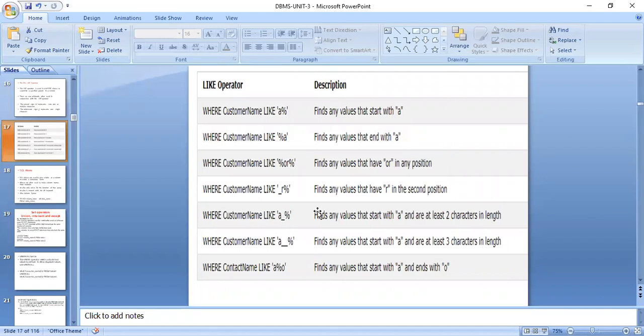Next is the where clause with like 'a%o', which means it starts with a and ends with o, because it's a percentage o. That means it ends with o. So these are some of the few examples which I have done for your clarity.